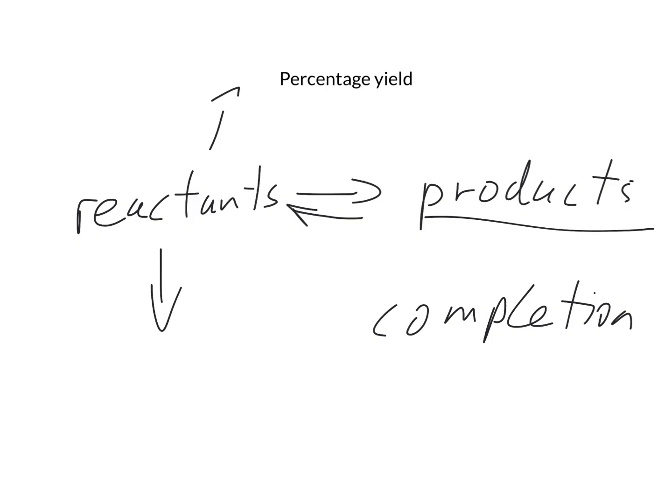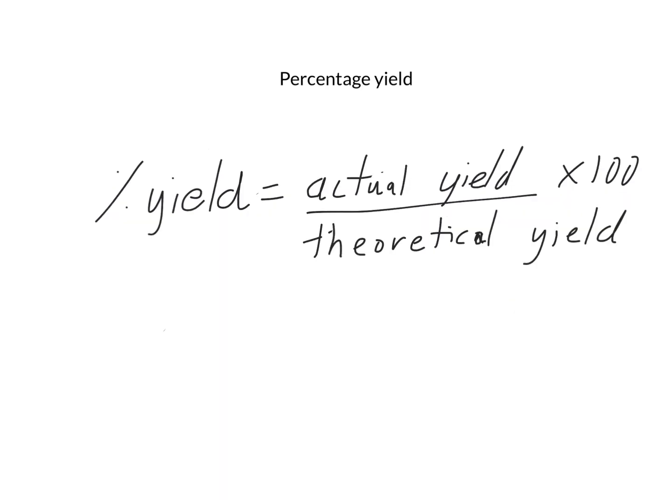A way to measure and quantify this is to use the measurement called percentage yield. So percentage yield is given by the formula actual yield over theoretical yield times 100. Actual yield is how much you actually produce in a reaction, normally measured by things like mass. Theoretical yield is how much you expect to produce, normally measured or calculated using things like molar ratios. You then divide actual by theoretical and times by 100.